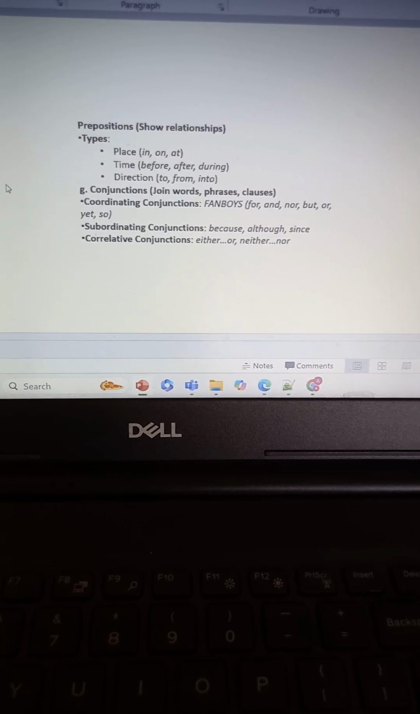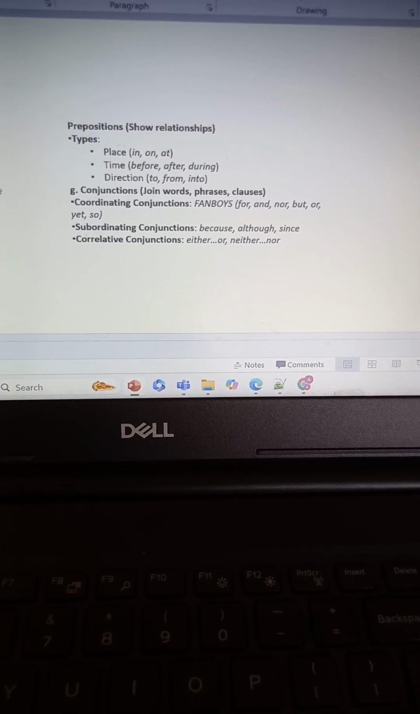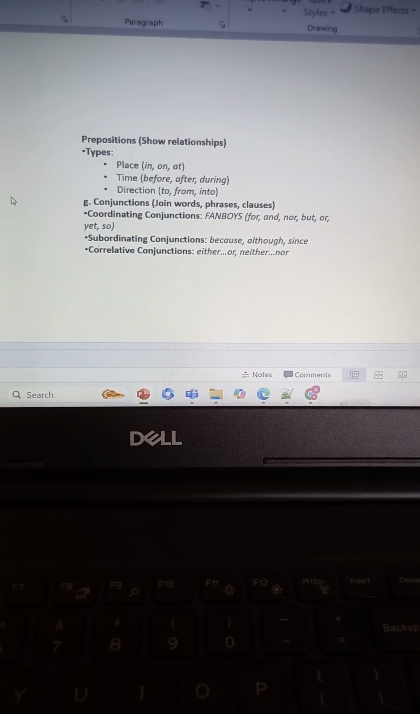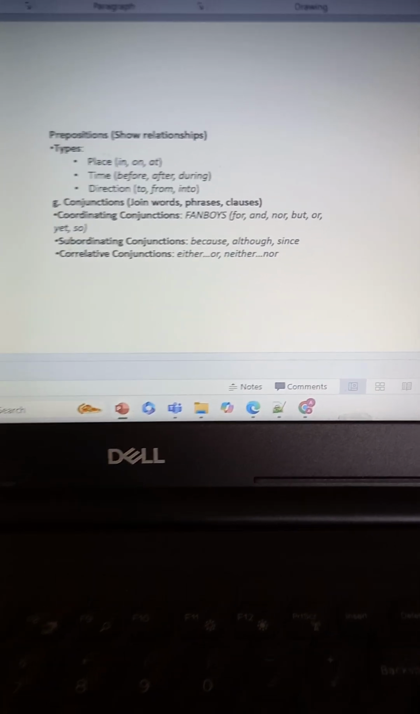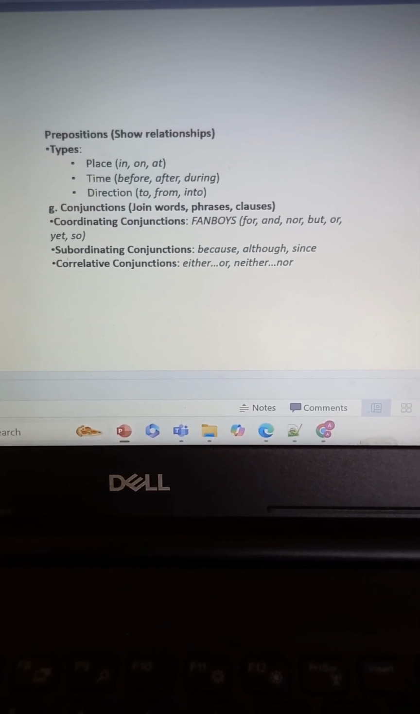Okay, here conjunction we use for joining words. FANBOYS we know: for, and, nor, but, or, yet, so. I'll be discussing where we can use these FANBOYS in the proper way. Subordinating conjunctions are because, although, and since. Correlative conjunctions are either/or, neither/nor.